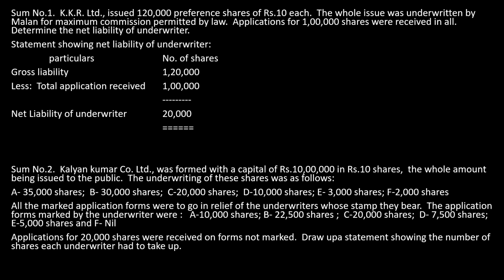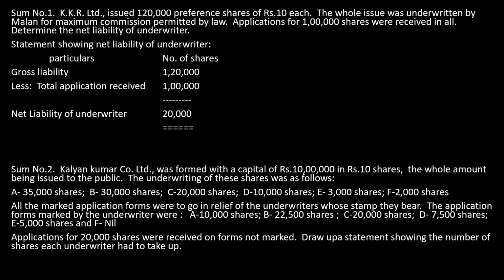Now, all the marked applications were to go in relief of the underwriter whose stamp they bear. The application forms marked by the underwriters are: A 10,000, B 22,500 shares, C 20,000 shares, D 7,500 shares, E 5,000 shares, and F nil, which means F did not receive any shares in his name. Out of the applications the company received, F's stamp was not on any. That is the logic.